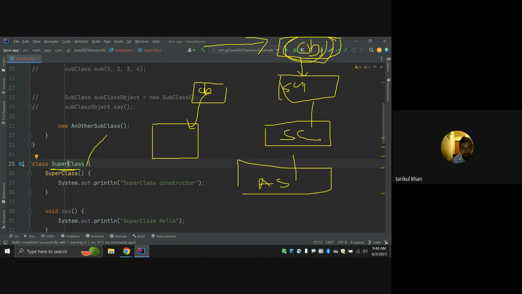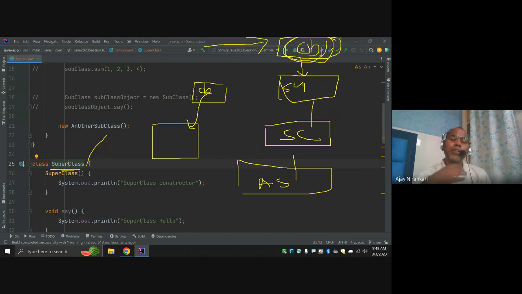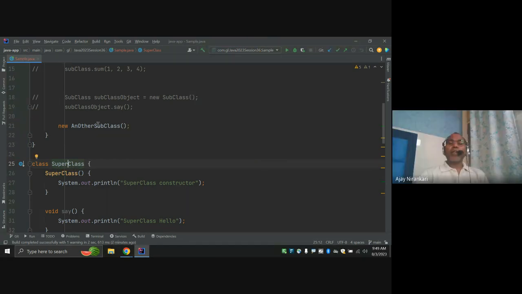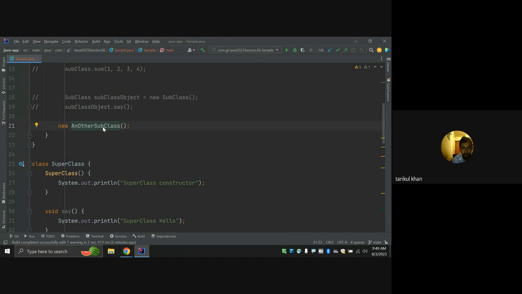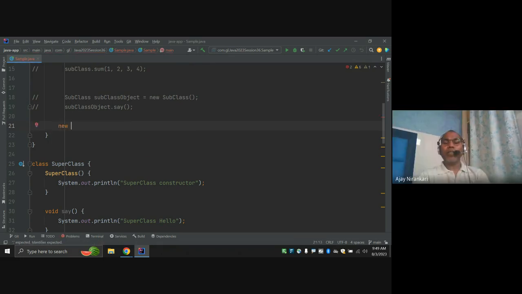Ajay bhai, can you explain line number 21? It says just create another class object. This is how you write it: new, and then the other class name.